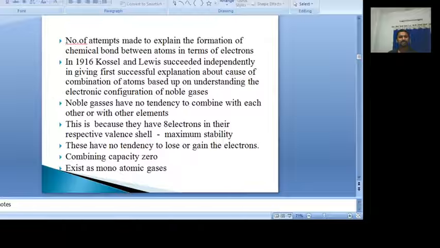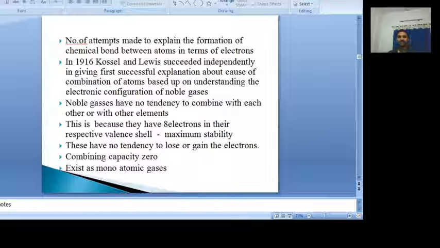Why do they have no tendency to combine? Simply, their electronic configuration is the most stable. All the orbitals are filled, with 8 electrons. A fulfilled electronic configuration always corresponds to maximum stability. That's why they have no tendency to lose or gain electrons, and their combining capacity is 0. That's why they are monoatomic gases, meaning noble gases do not combine with each other or with other elements.